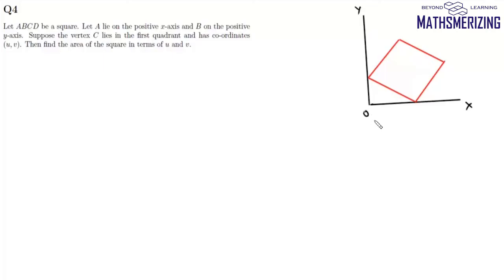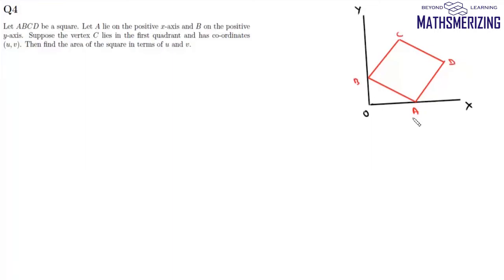Now question number 4 is, let ABCD be a square. Let A lie on positive x-axis and B on positive y-axis. Suppose the vertex C lies in the first quadrant and has coordinates u and v. Find the area of square in terms of u and v. So we have this square whose 2 sides A and B are on x-axis and y-axis. So this is x, this is y, this is origin, and this is say A, B, C, and D.